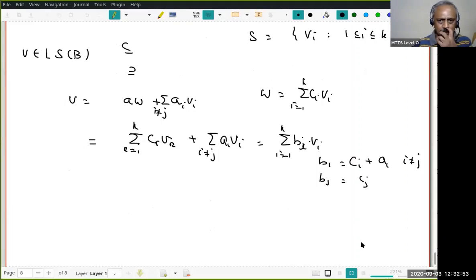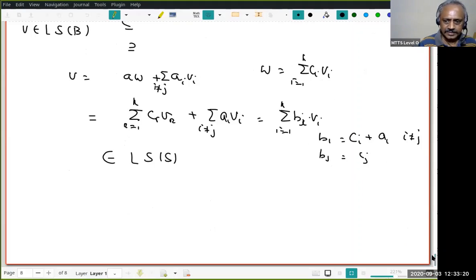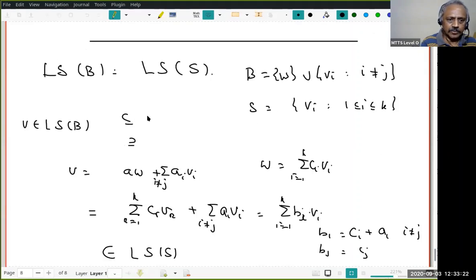Okay, this is just writing in excruciating detail. But the moment you see this, you already know it's a linear combination: v is a linear combination of v1 to vk. Therefore, v belongs to LS of S. But if you want to write it explicitly as a linear combination, you have to specify the coefficients. That's what I'm trying to do. In principle, that's not needed, but a beginner should always try such things because that makes you more confident. Is that clear? So I have proved this one. This part is over.